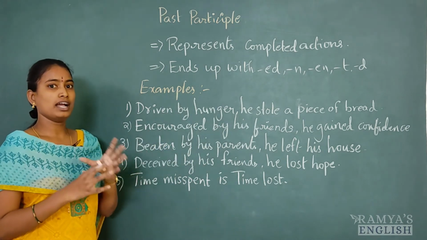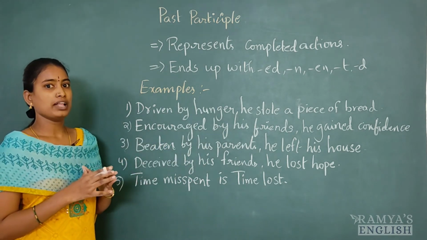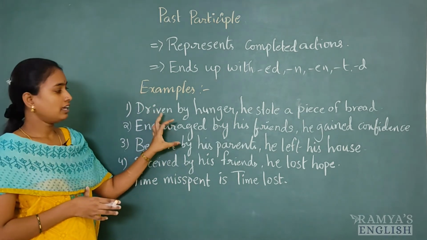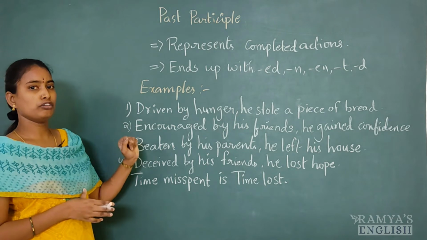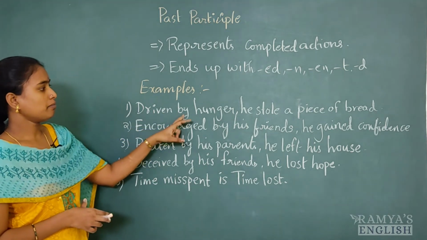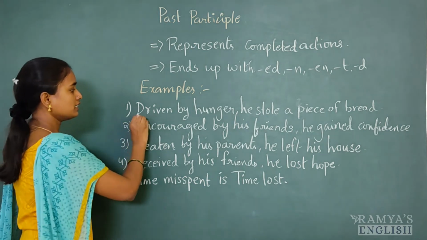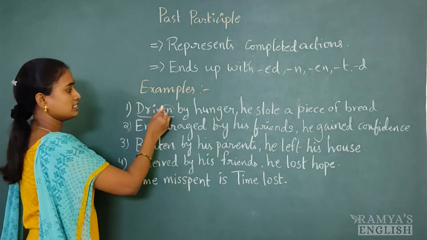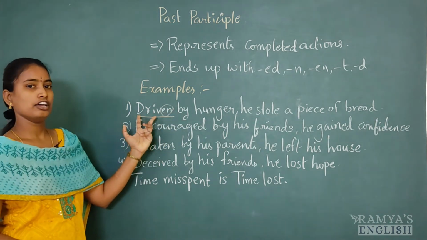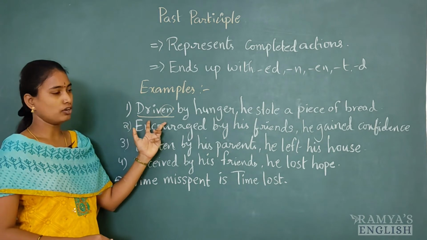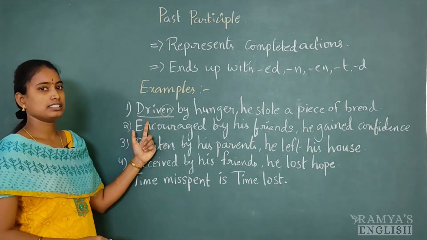So, to avoid these lengthy sentences and adding conjunctions in the middle, the topic of past participle comes into the picture. "Driven by hunger." Here this driven is a past participle. Here you can see en, right? So this is the V3 form: drive, drove, driven. This is the past participle.